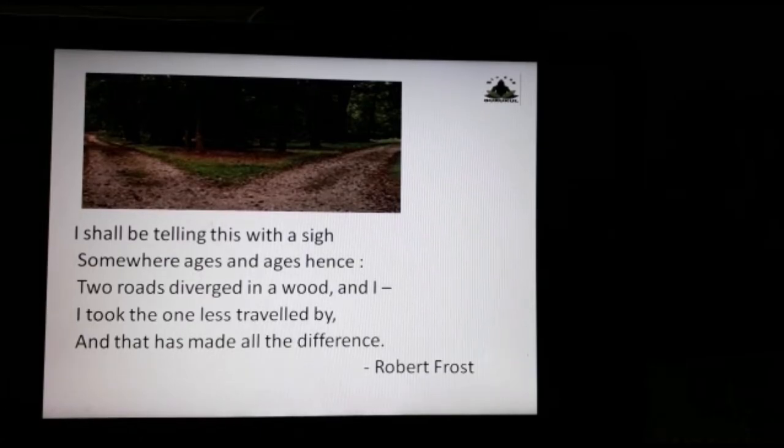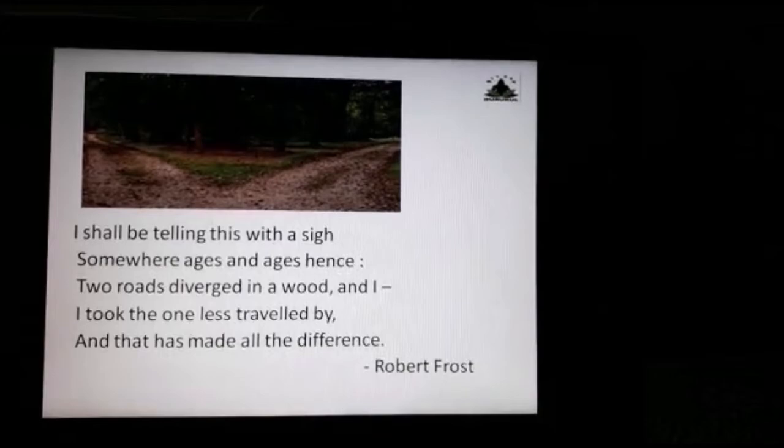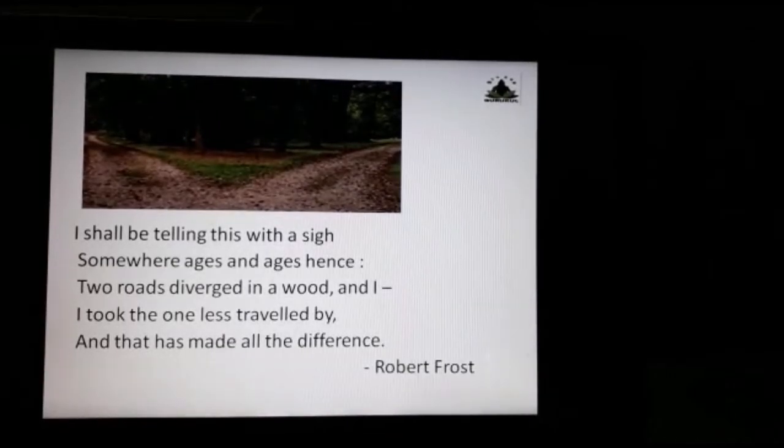He's saying that in the future he might tell his story with disappointment. Here, he has used the word sigh. Sigh means disappointment, of how two roads diverged into the yellow woods. He selected the one less traveled by, and which made all the difference. Now, differences, children, can be positive ones and they can be negative ones also.